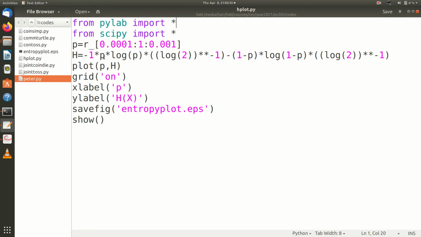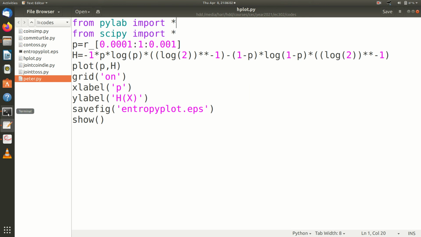So here H(X) is computed this way, minus p log p, and I divided by log 2 to make it in bits, minus (1 minus p) log (1 minus p), again divided by log 2 to the base e, so that H is computed in bits. Then I plot this, put some grid on it, and put a label and everything. And I save this figure as entropy plot.eps.